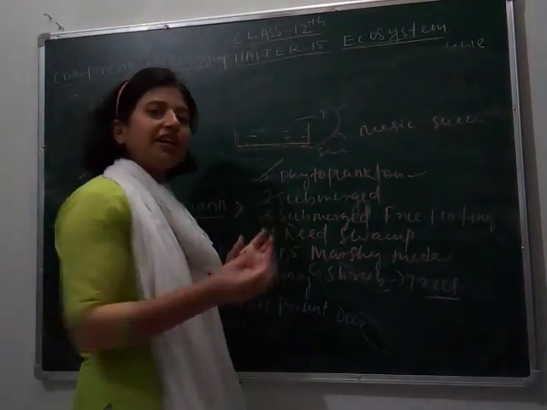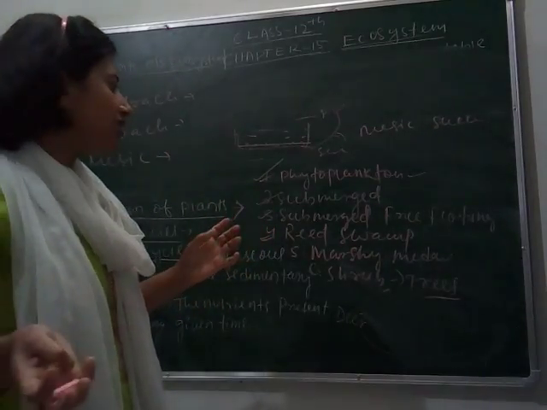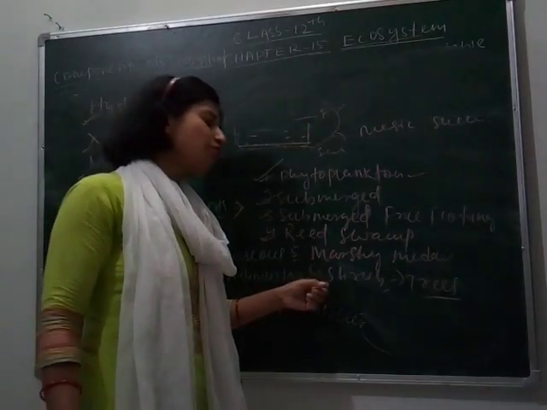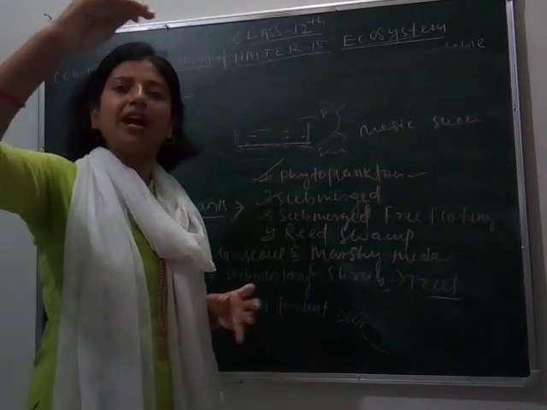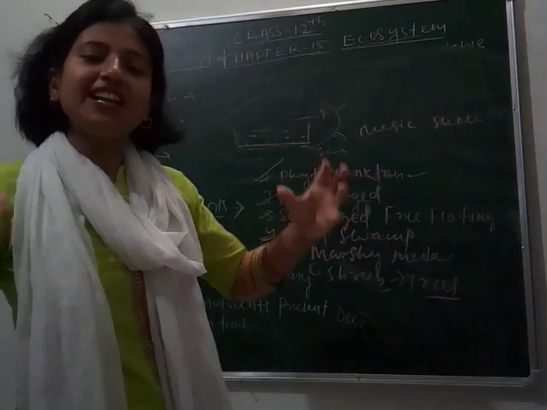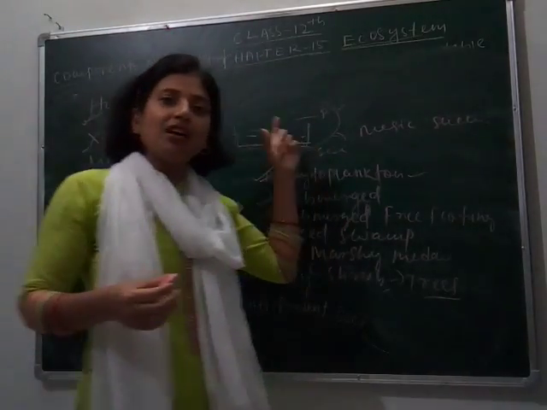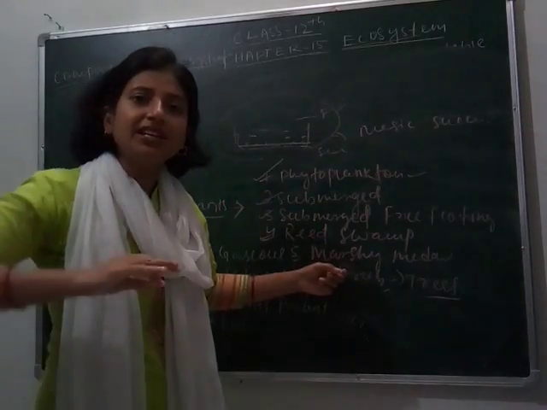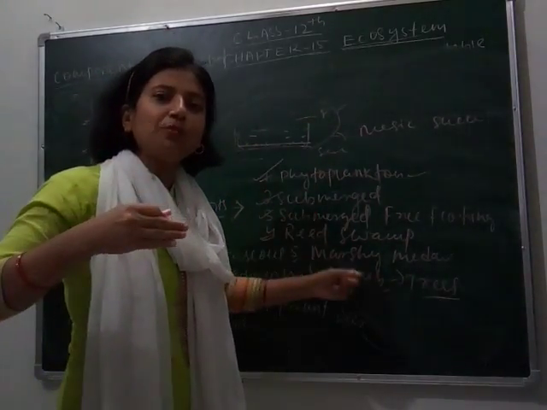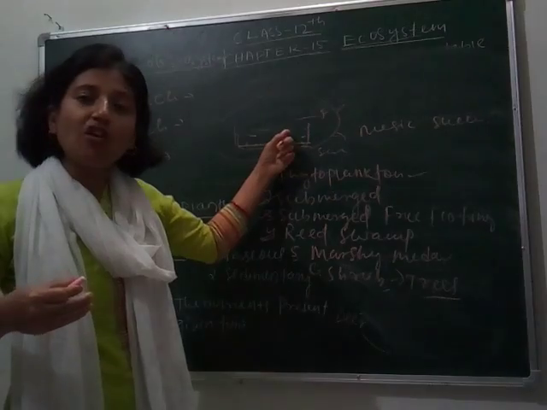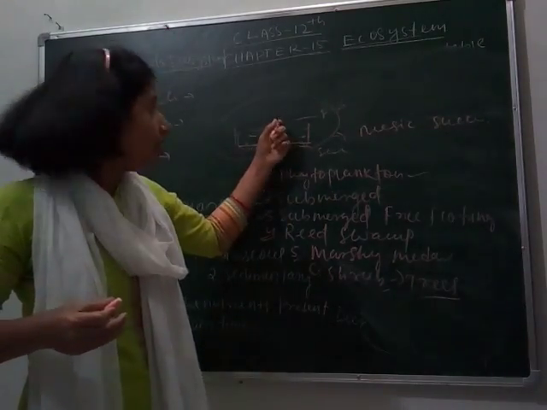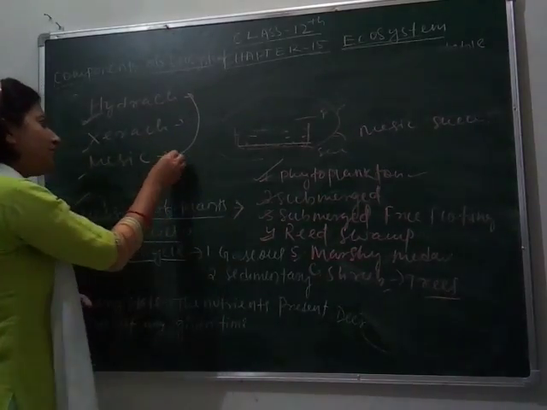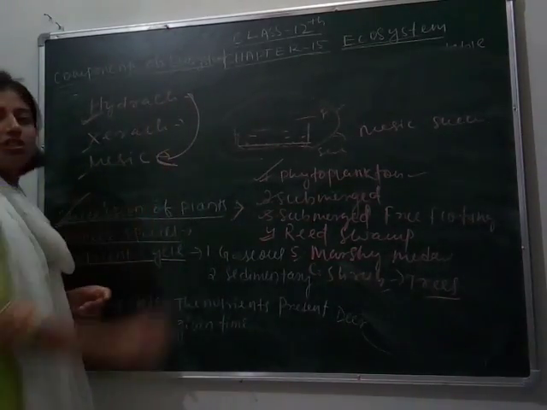Then reed swamp where humidity or clay condition occurs. In case of marshy also the same. And then they tend to formation of shrubs, means middle sized plants are formed and after that trees are formed. Now see, here the life starts from water but ends with land, means it converted into forest. So this is the climax of aquatic community, or we can say hydrarch community, and formation of mesic community or condition. So this is called succession.